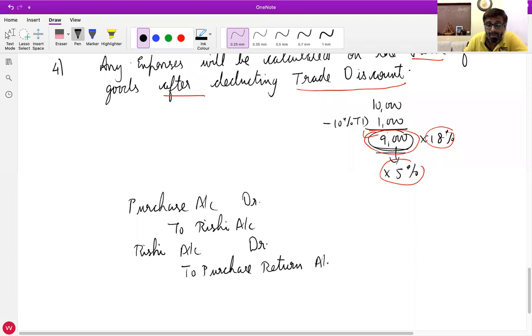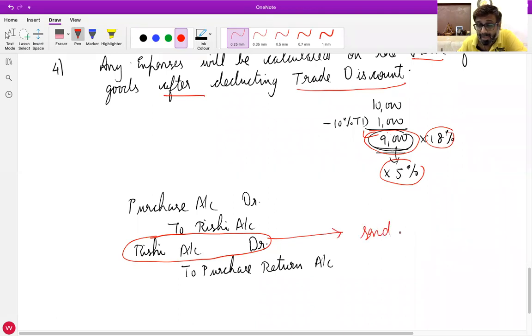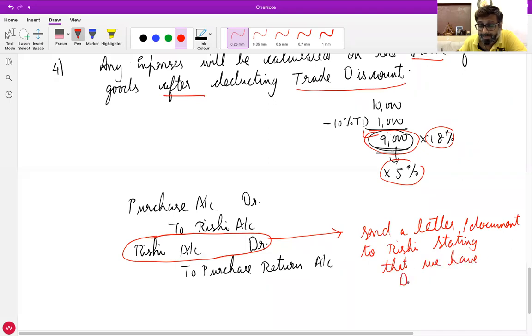Now, is the customer's account debited in returning the goods or not? Yes. Now, when we return the goods, we will send a document to Rishi stating that we have debited his account in our books.